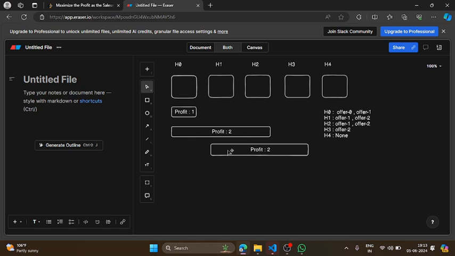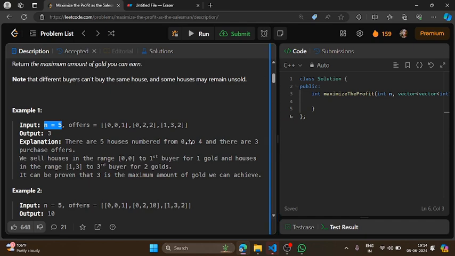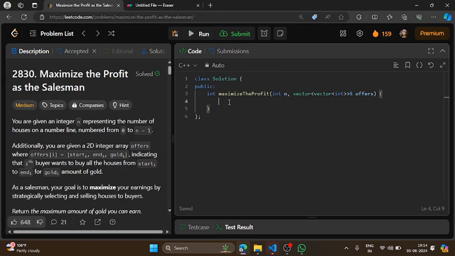So let's start. Let's suppose these are the offers which are available for the particular houses. We will store this in a vector. For house number 0, I will store how many buyers want to buy this house, or you can say how many buyers are starting their buy list from house number 0, from house number 1, house number 2 and so on. So we will store this in our array. Let me explain while writing code. I will be explaining everything, don't worry about it.